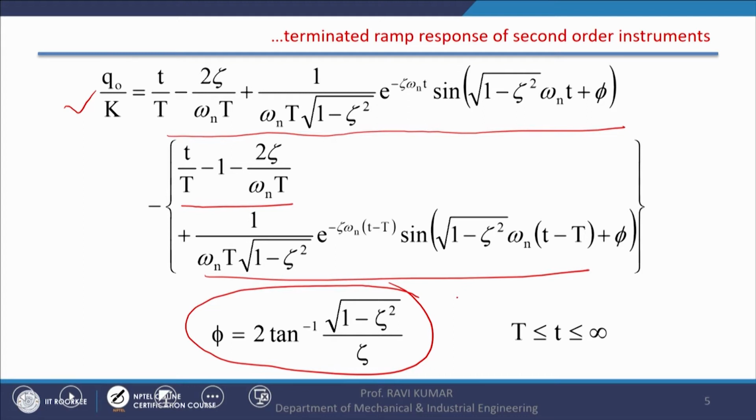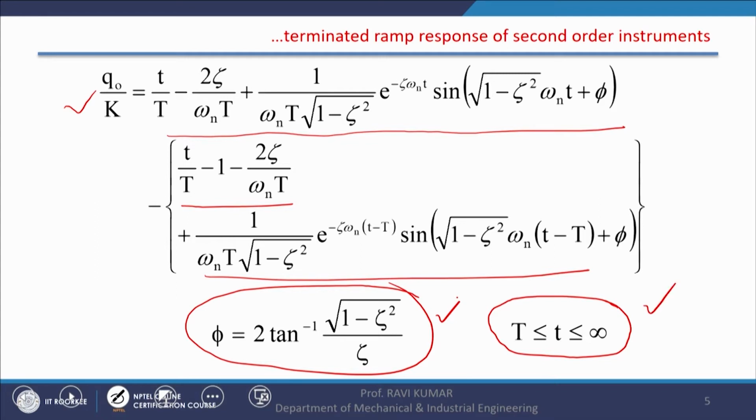The phase angle in this case is 2 tan inverse of under root 1 minus zeta square by zeta. This is the case when time is greater than capital T, I mean when the terminated ramp input has stopped, and it can go up to infinity.